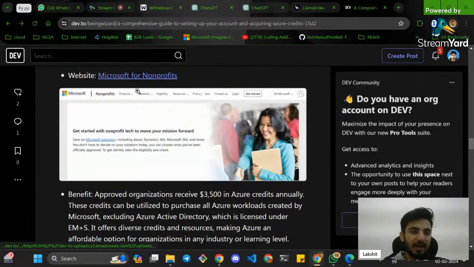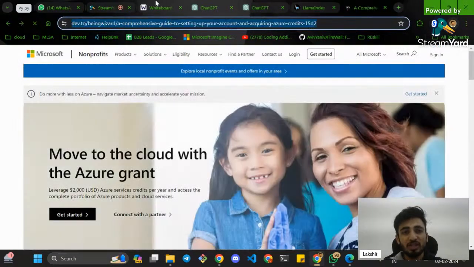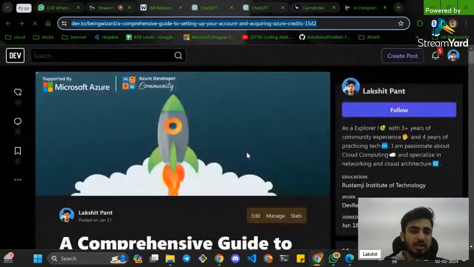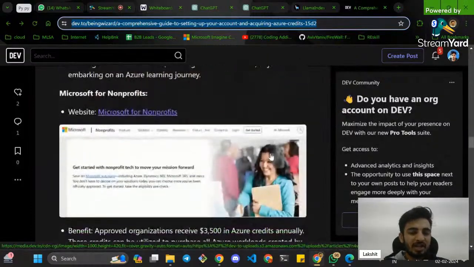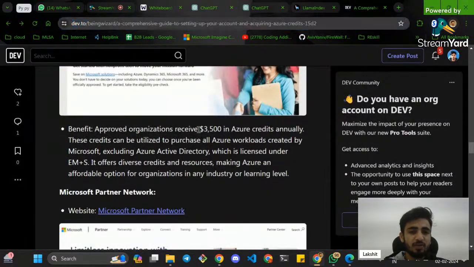Then there is something called Microsoft for Non-profits. If you are associated with any kind of non-profit organization, this is the best place to explore. This link will show you how. You get $3,500 in Azure credits for free annually. Per year you get this much in free credits to run all your compute and everything. This is more like a yearly budget that you get.